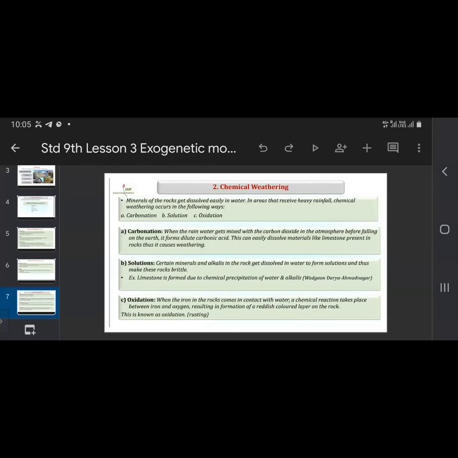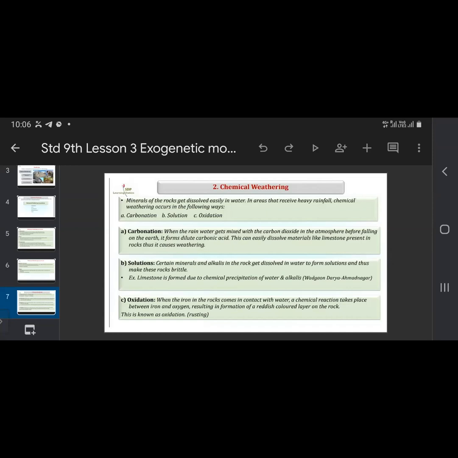Then next is solution. Certain minerals and alkalines in the rock get dissolved in water to form solutions and thus make these rocks brittle. What happens now? We all know that certain minerals and alkalines are present in the rock. They get dissolved in water to form the solution, which makes these rocks brittle. Because of these solutions formed, the rocks get brittle, meaning they can be broken easily.